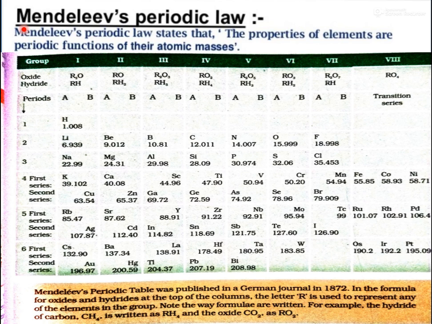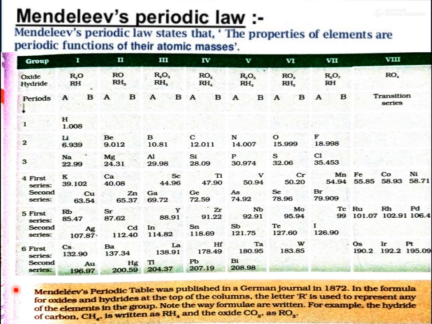So Mendeleev started to classify the elements, and at that time there were 63 known elements. There's a very interesting story behind this. When Mendeleev was classifying the elements, he wrote all the properties of each element on cards, and on the wall of the room where he was working, he pasted all the cards according to the similarity of their properties.